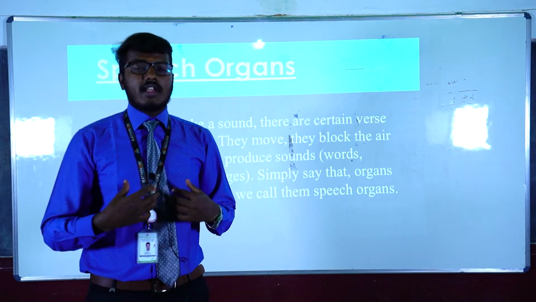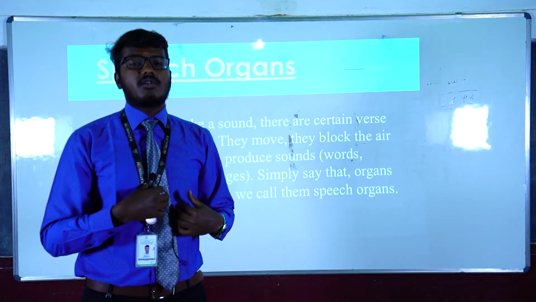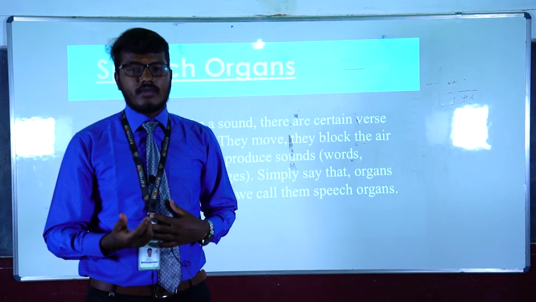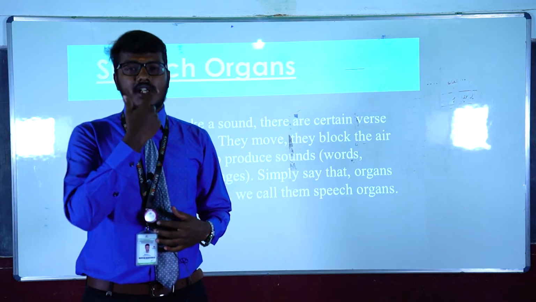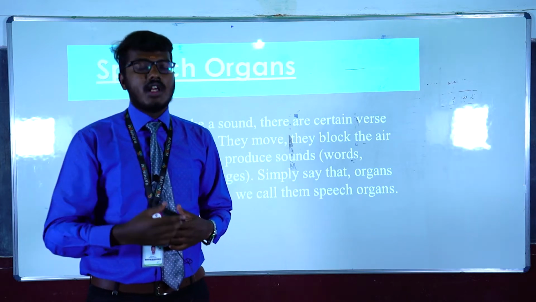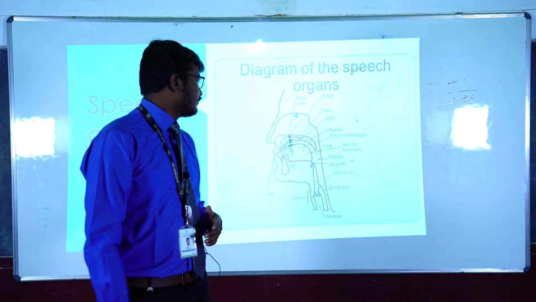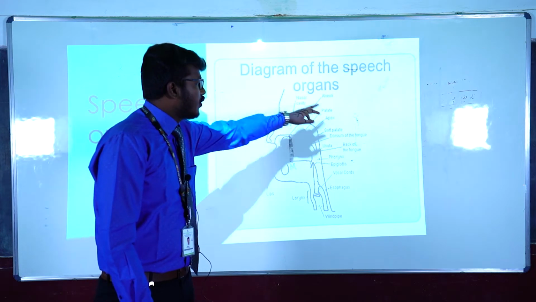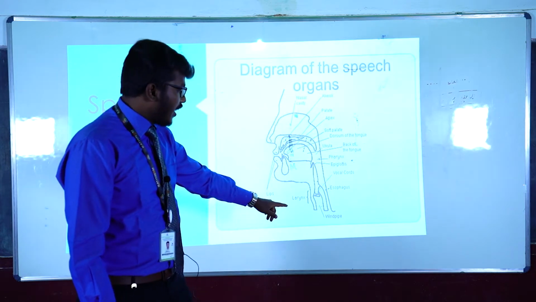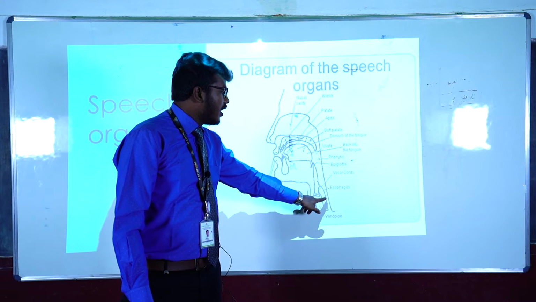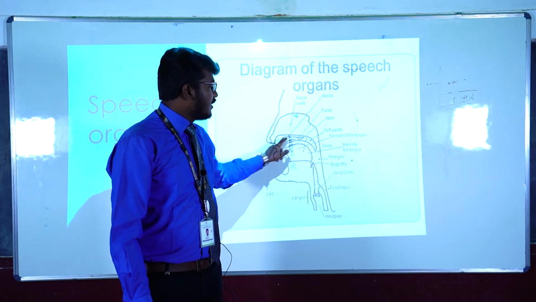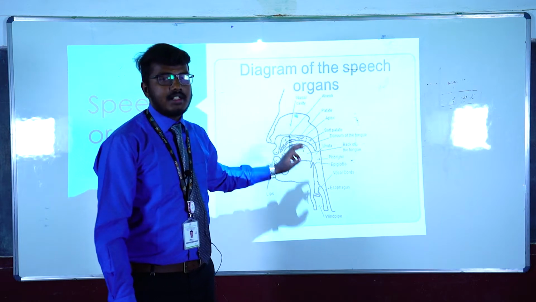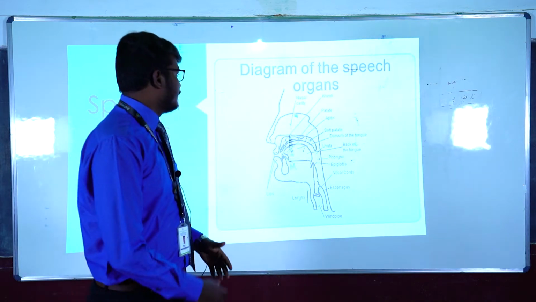So while we are speaking, the air from the lungs will have to travel through the esophagus or the food pipe and the trachea, which is also called the windpipe, and reach the vocal cavity, and the sound is produced. So this is the diagram of speech organs, the organs which are all involved in the production of speech sounds. For example, as I told you, the windpipe, esophagus, vocal cord, and this area is called the vocal cavity, and this area is called the nasal cavity. We will deal with these things in detail.